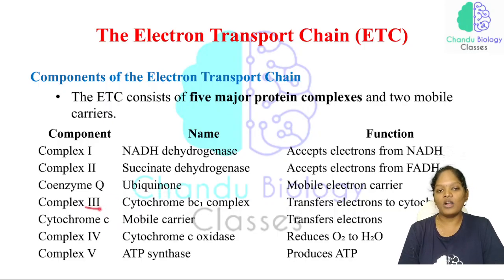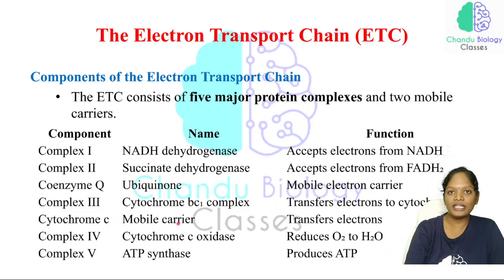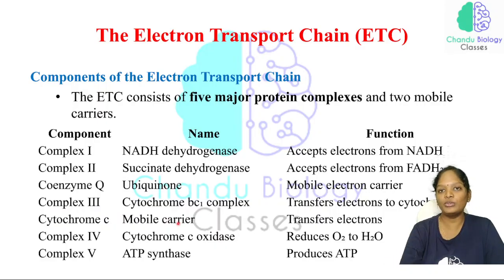Now we come to complex 3, the cytochrome BC1 complex. It transfers the electrons to cytochrome C, from complex 3 to complex 4. Cytochrome C is a mobile carrier, which means it carries the electron from the cytochrome BC1 complex and donates it to the cytochrome C